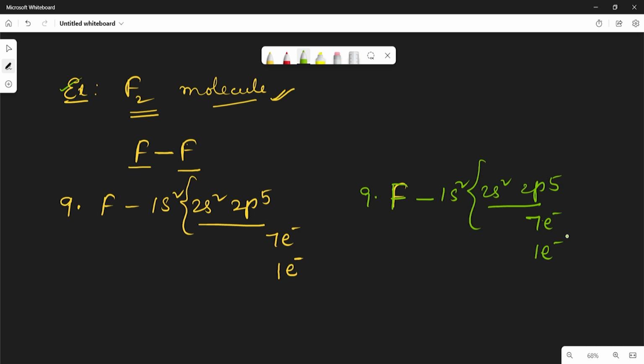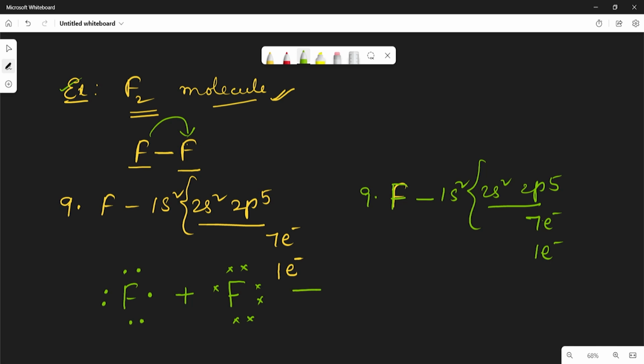So here, by mutual sharing of valence electrons in two fluorine atoms, I will write the Lewis dot structure. This is one fluorine atom. It will contain a total of 7 electrons. Take another fluorine atom. It also contains 7 electrons.